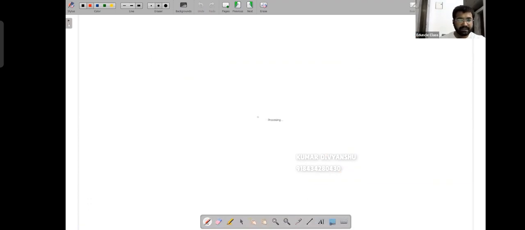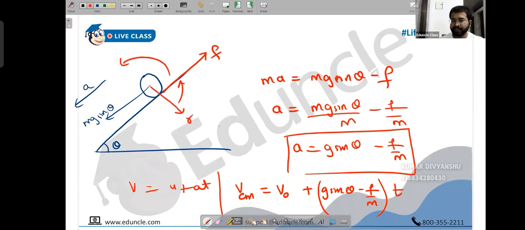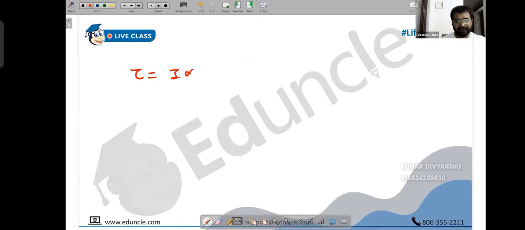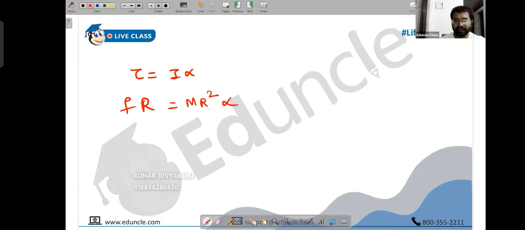Next. Now, similarly, this friction is going to generate torque, but mg sin theta is not going to generate torque. Friction will generate torque. This is R cross F. It is going to generate torque in this direction. So what do we have? We have got tau, which is equal to I alpha. Tau is F into R once again. Perpendicular distance is again R. I, it is mr square this time, into alpha. So we have got F, which is equal to mr alpha.